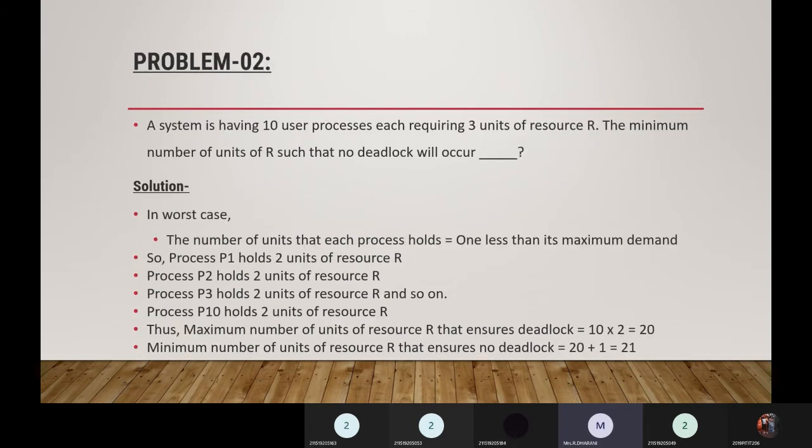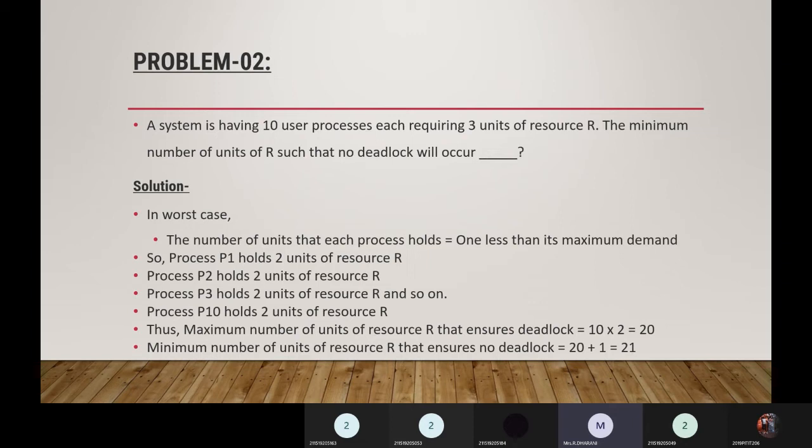The system is having 10 user processes from P1 to P10. Each requires 3 units of resource R. The minimum number of units of R such that no deadlock will occur. So the number of units that each process holds is 1 less than its maximum demand. If it is so, it means a deadlock. So P1 holds 2 units of resource, process P2 holds 2 units, P3 and till P10 holds 2 units of resource R.